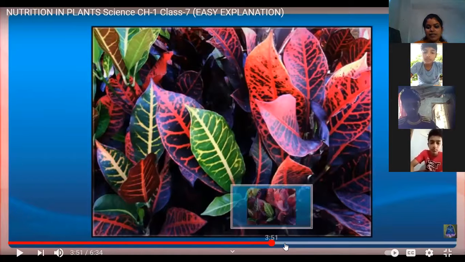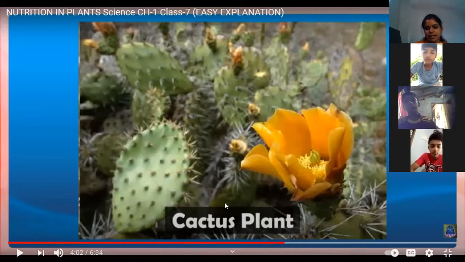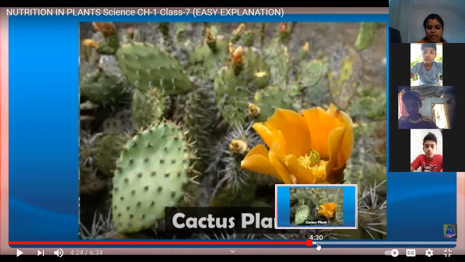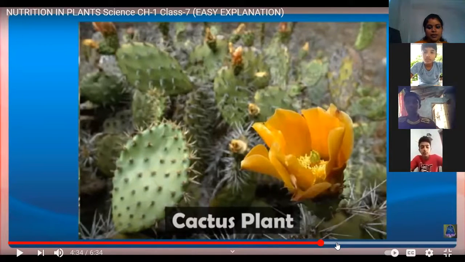Other than leaves, some body parts of the plants also take part in photosynthesis. An example is the cactus plant. The green stems or any other green organs of the plants take part in photosynthesis. So not only leaves but also some other parts of the plant, like the stem, take part in photosynthesis.